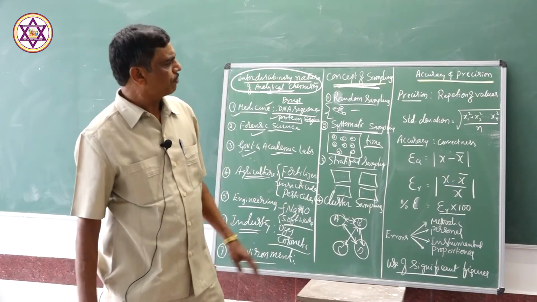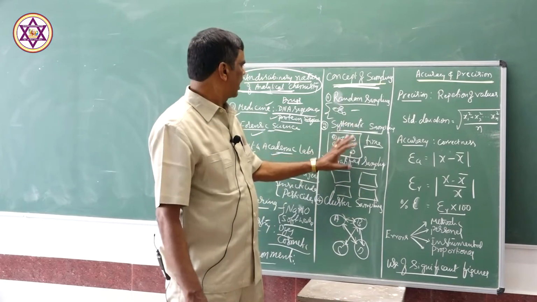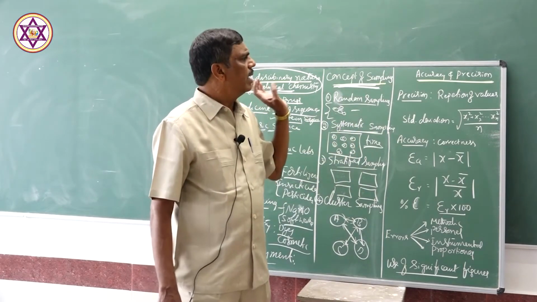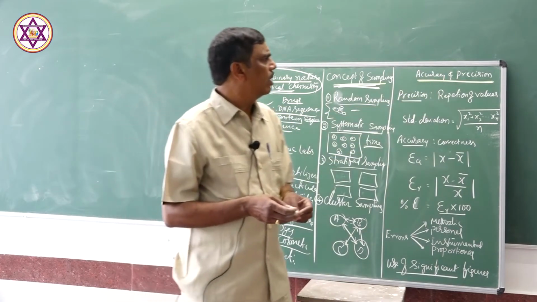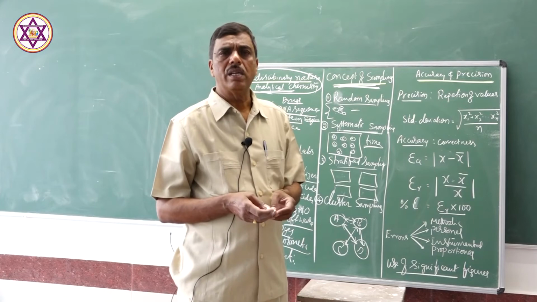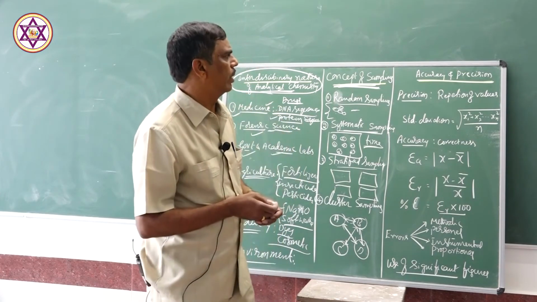Next, after the study of this sample by various methods, what is the error there? What is the accuracy? What is the precision of the sample? We have to find out.